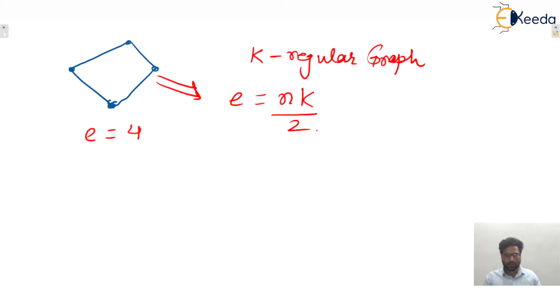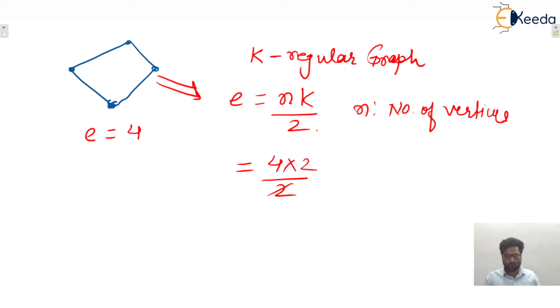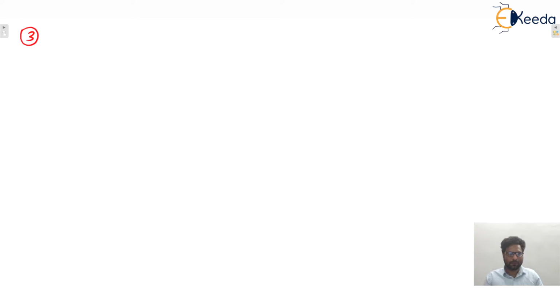In this graph, n is the number of vertices, which is 4, and k is 2, divided by 2. So the 2 cancels out, and the number of edges will be 4. You can count: the number of edges in this graph will be 4 only. I hope this one is clear to everyone. Okay, next one is the third one, that is complete graph.